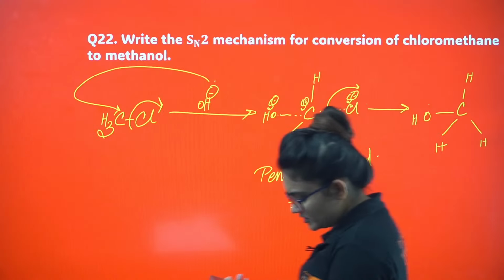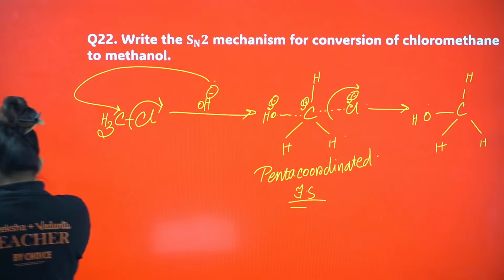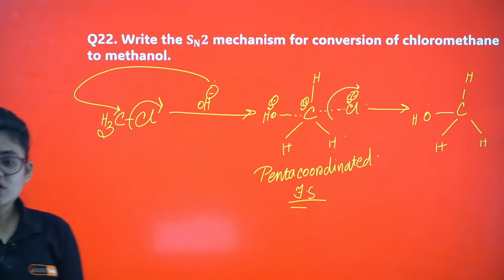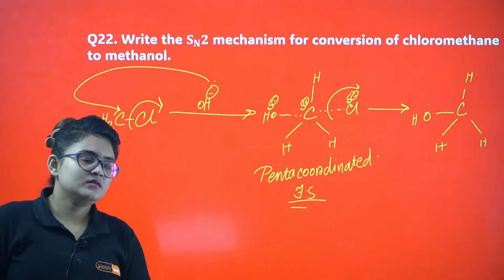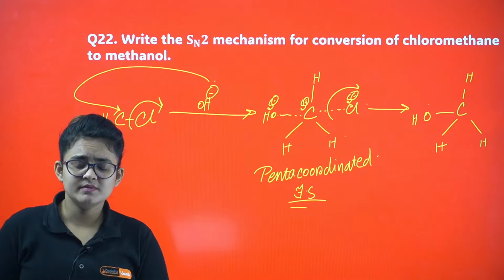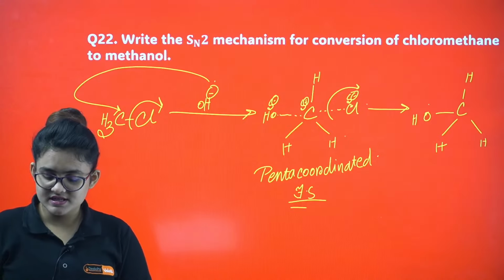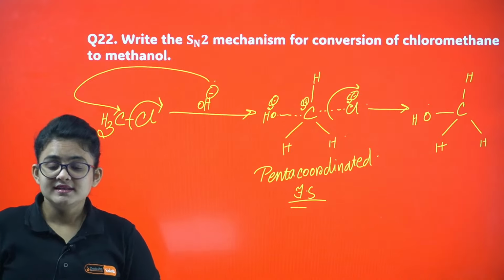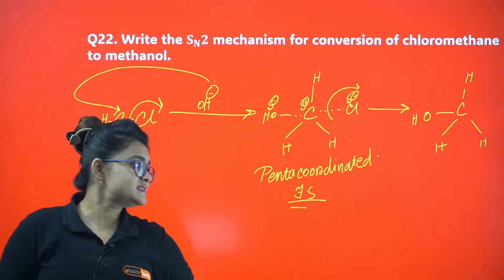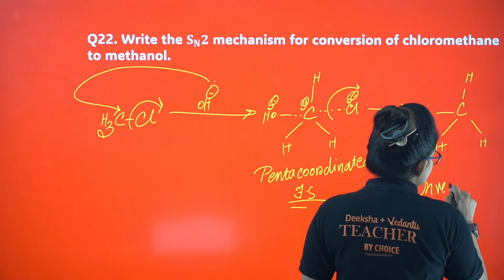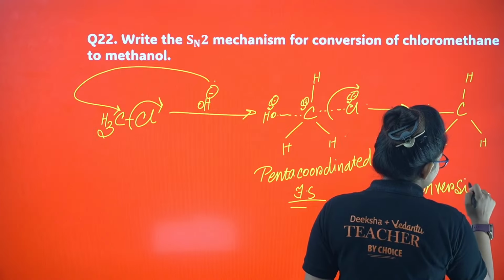One more thing I can tell here: if you are starting with an asymmetric, chiral carbon, then you will get inversion in configuration.